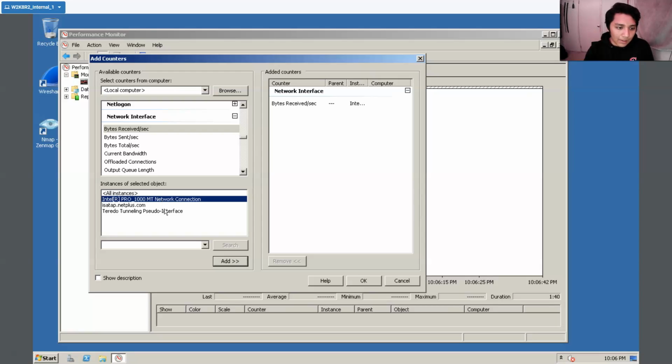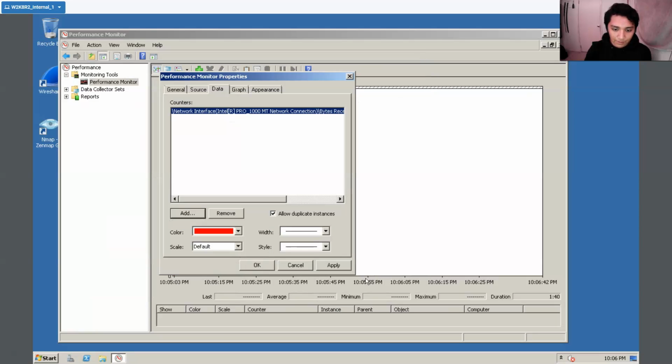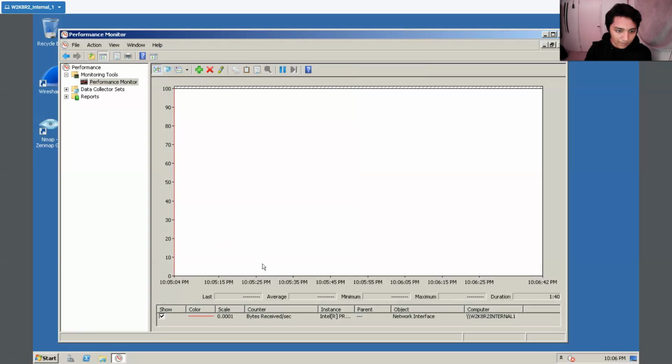There you go. And then we're quickly just going to click add. That's added. We're just going to click OK, and then click OK again. And there you go. So as you can see, the baseline is currently 0 since there's no traffic being generated within the computer. So we want to generate some traffic that's being received.